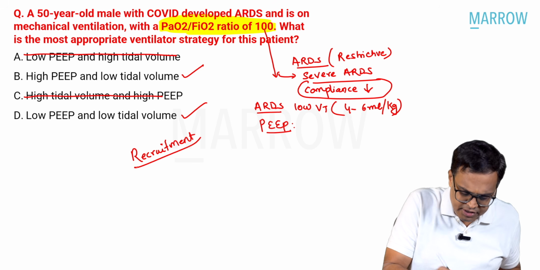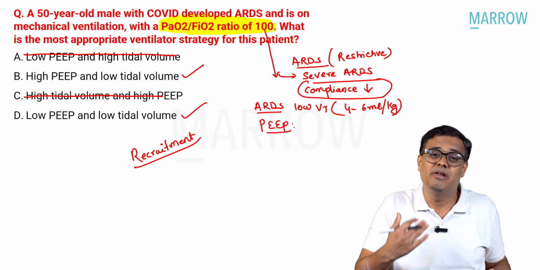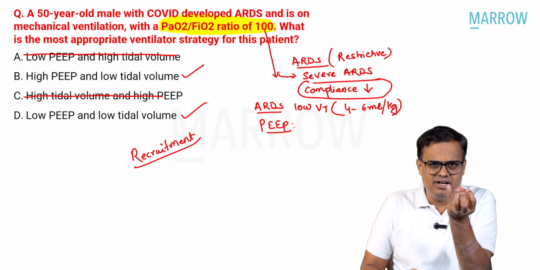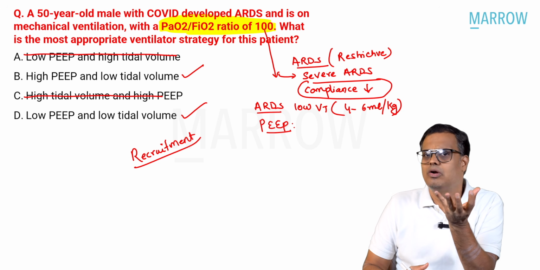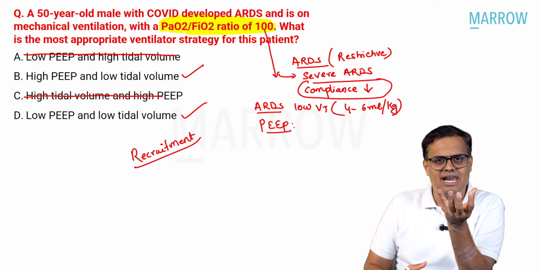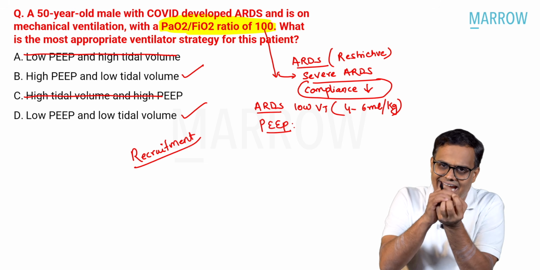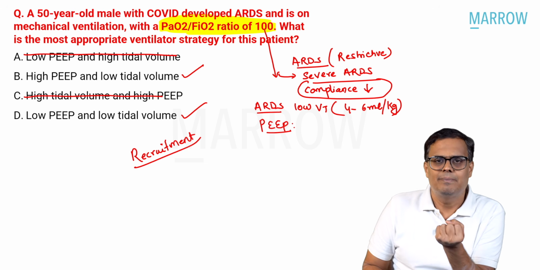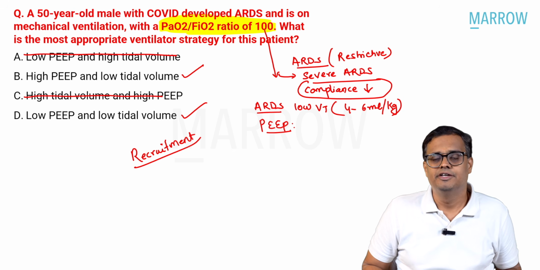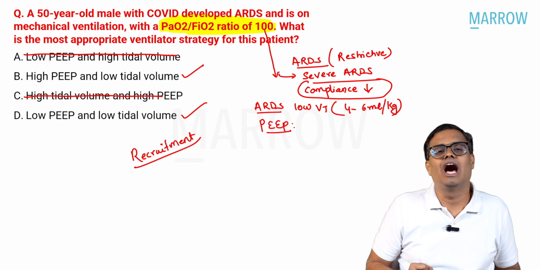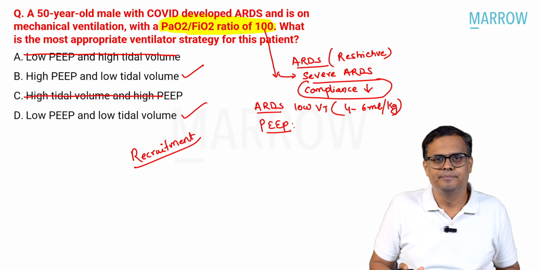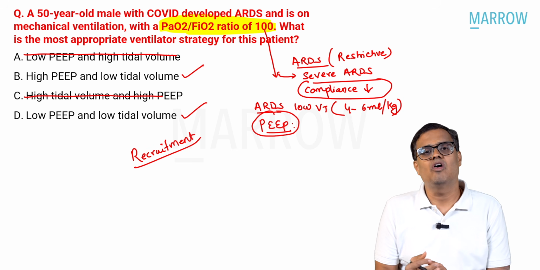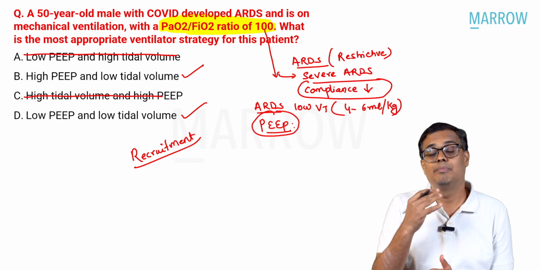Recruitment maneuvers. So what do you mean by recruitment? That means we prevent the lung from collapsing. Further, whenever we are inflating, we will put a low tidal volume. Whenever the lung is deflating, at the end of expiration, we will apply some amount of positive pressure so that the collapse of the alveoli can be prevented. Okay, so we will apply PEEP. That is, we apply some amount of positive end expiratory pressure.